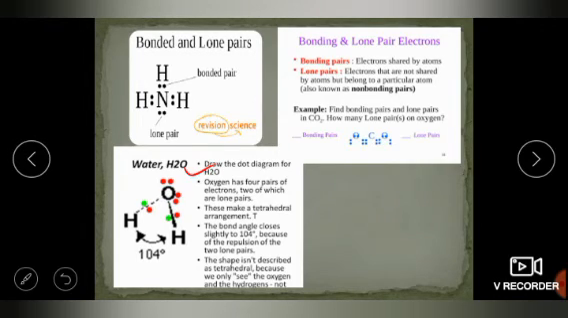Draw the dot electron structure that we drew. Oxygen has 4 pairs of electrons, 2 of which are lone pairs. These are in a tetrahedral arrangement, and the bond angle is 104 degrees because of the repulsion of the lone pairs. The shape is described this way.